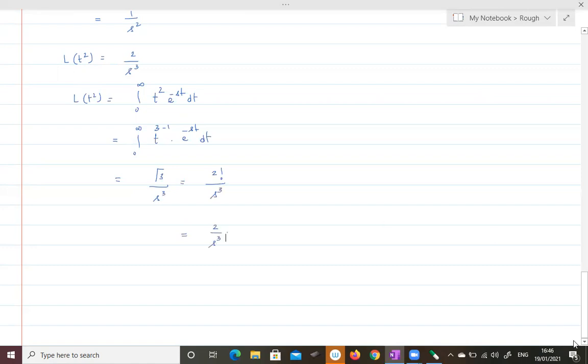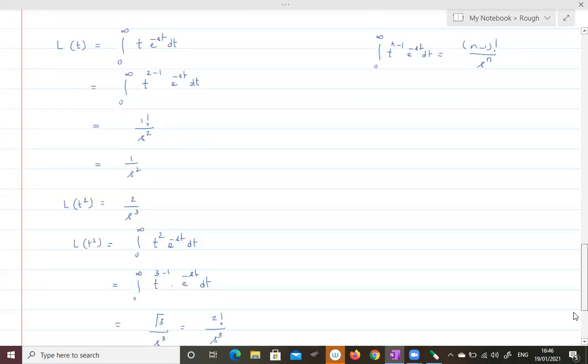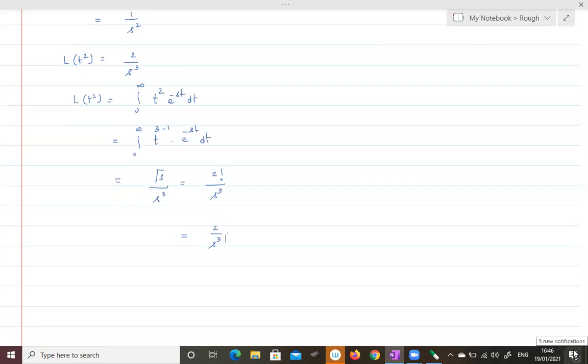So in general, see that the Laplace transformation of t is 1 by s square and the Laplace transformation of t square is 2 by s cube. So in general, we get the Laplace transformation of t power n will be equal to n factorial divided by s power n plus 1. See here, t square, here s cube. So t power n, s power n plus 1.